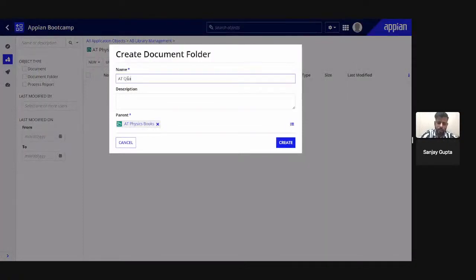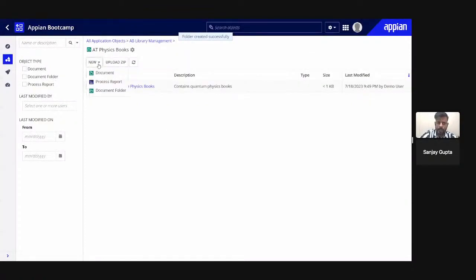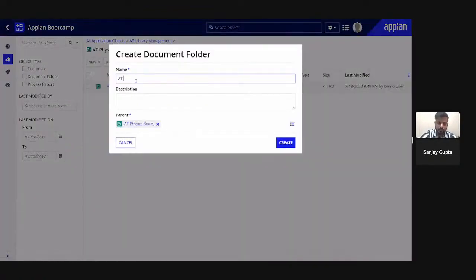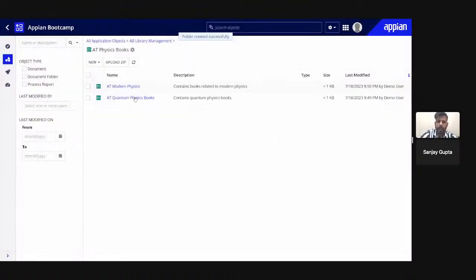Like I can say quantum physics books. So as many folders as I want, I can create here.